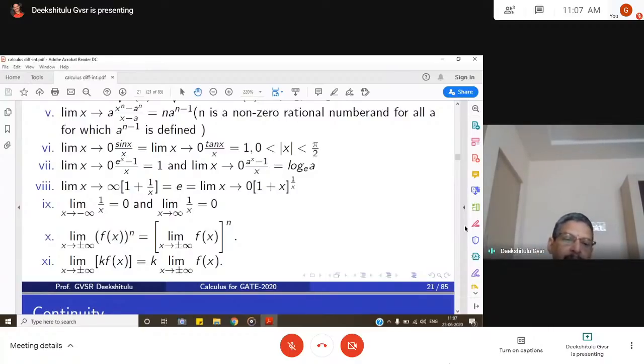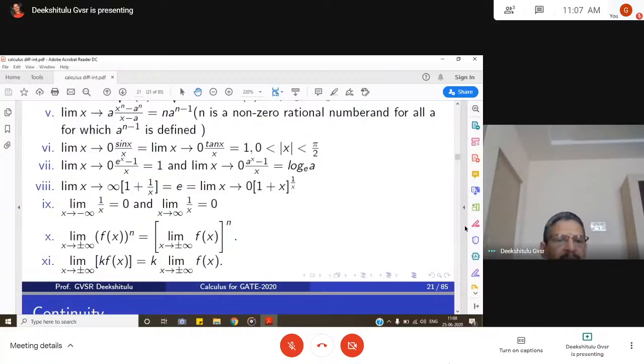Differentiate the numerator, e power x minus 1, derivative is e power x, put the limit x is equal to 0, you get 1. And if you differentiate the denominator, derivative of x is 1. So limit x goes to 0, (e power x minus 1) by x becomes 1. And limit x goes to 0, (a power x minus 1) by x is log a base e.